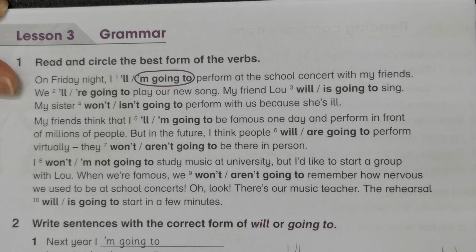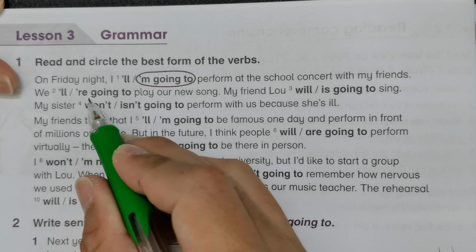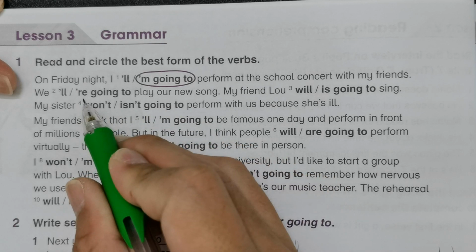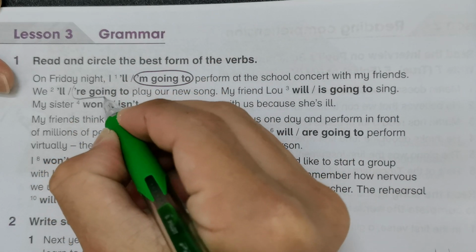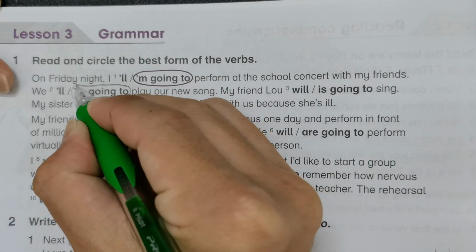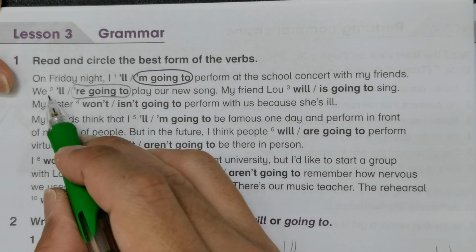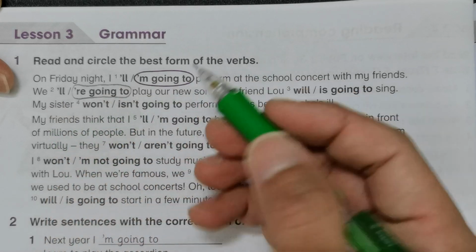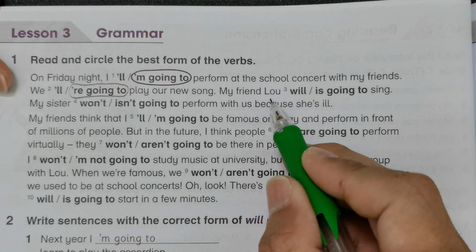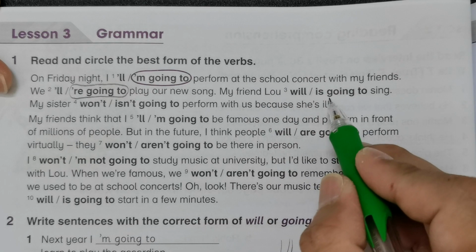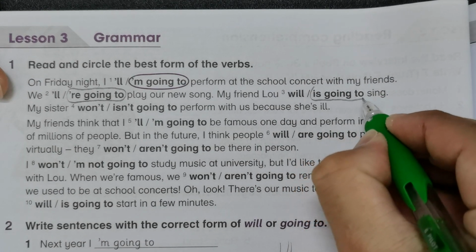And the second sentence, so here, we are going to play our new song. You need to circle this one because this is about intention. We are going to play our new song. My friend Lo, so this is also intention, is going to sing. Not will, so it's going to.